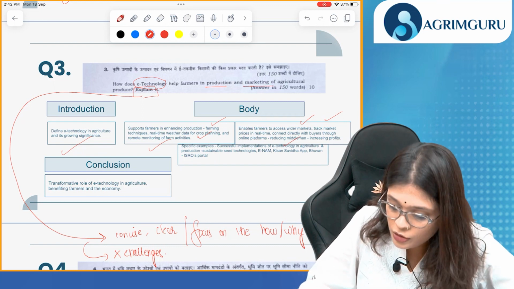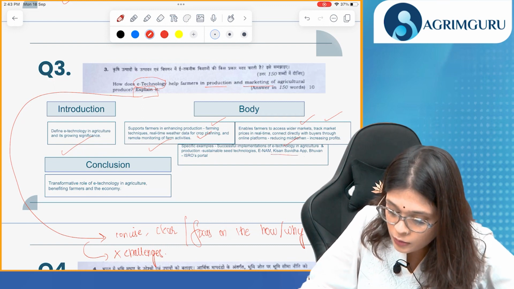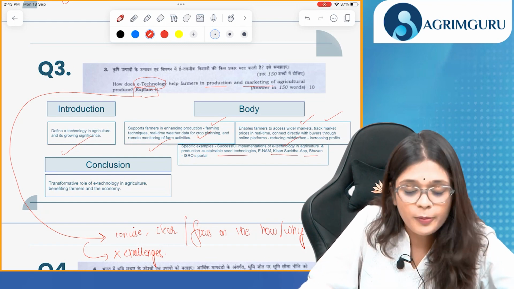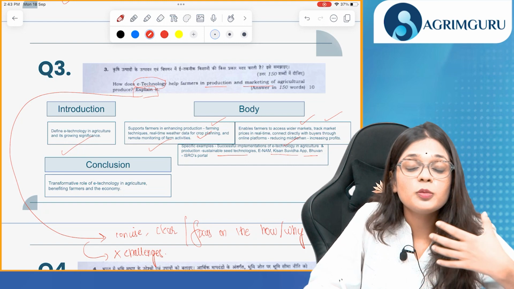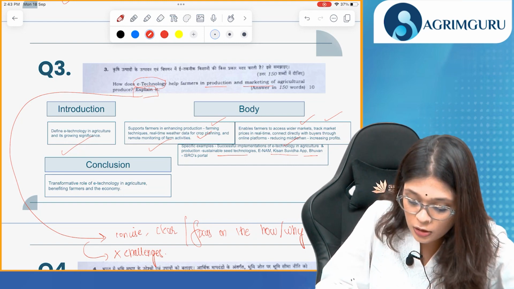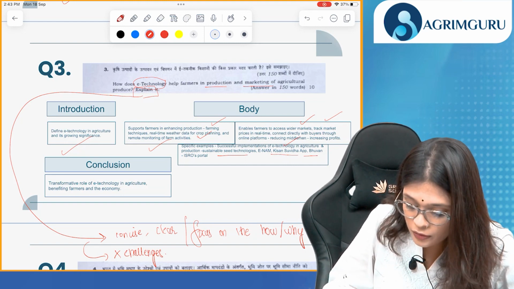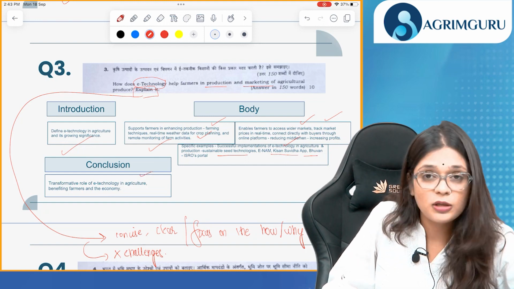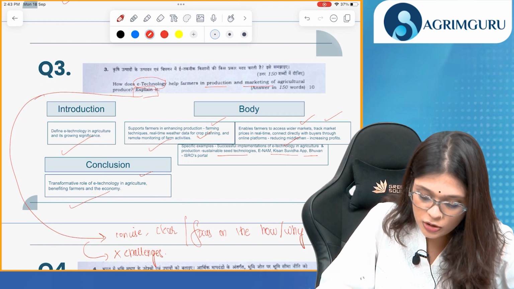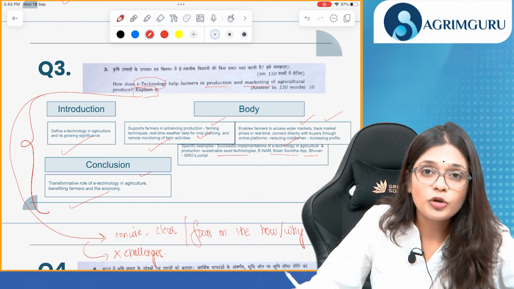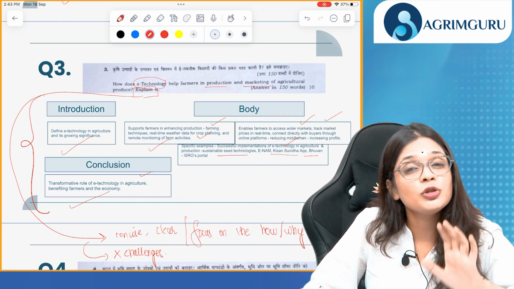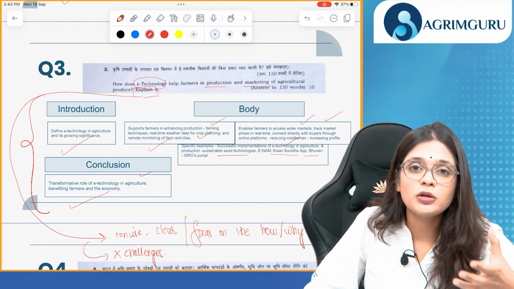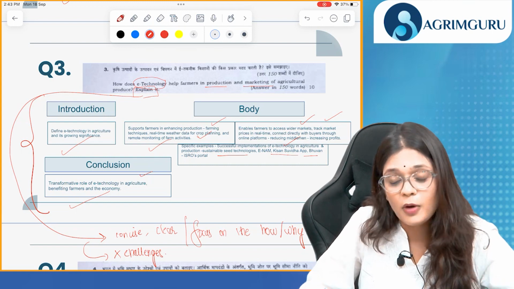Specific examples, you can talk about Kisan Suvidha app, Bhuvan, that is ISRO's portal, sustainable seed technologies. Okay. In the conclusion, you need to be very positive and talk about the transformative role of e-technology in agriculture, benefiting farmers and the economy. This should have been your approach. Now you need to use as many examples as you can to substantiate your argument, substantiate your information, because that will boost your marks.